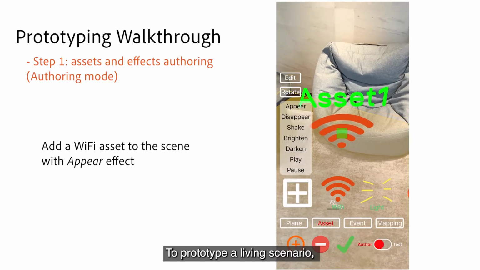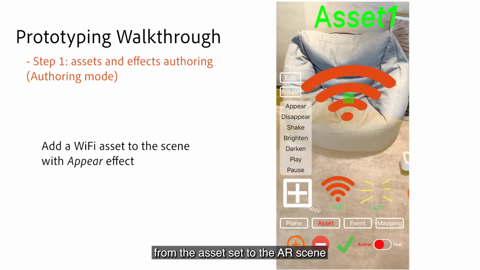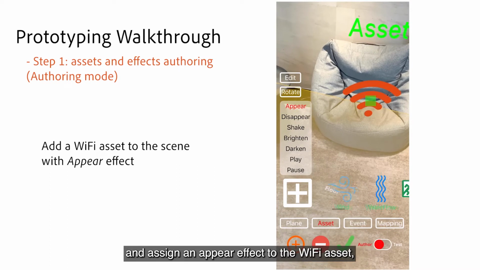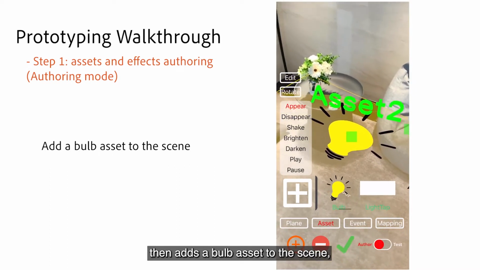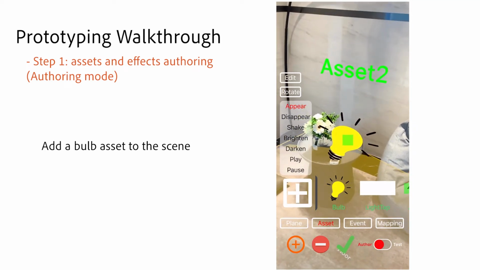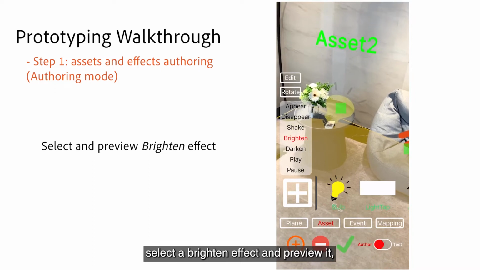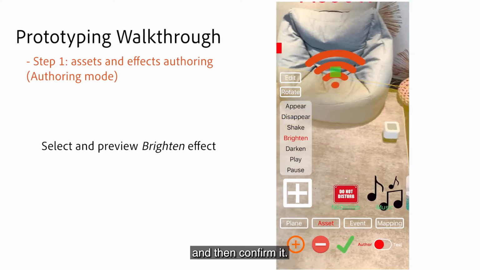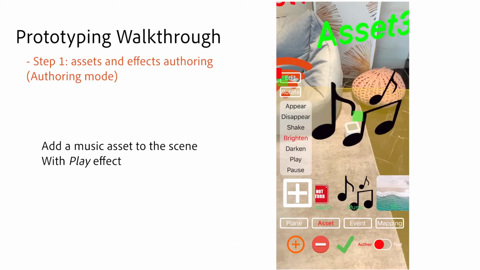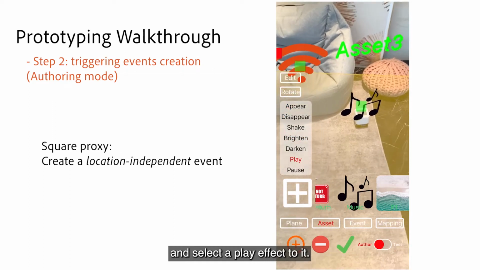To prototype a living scenario, first, the designer adds a Wi-Fi asset from the asset set to the AR scene and assigns a peer effect to the Wi-Fi asset. Then adds a bulb asset to the scene. Select a brightening effect and preview it, and then confirm it. Then add a music asset to the scene, and select a play effect to it.